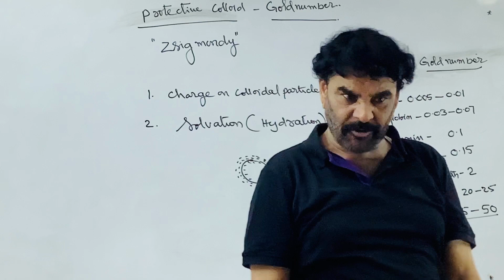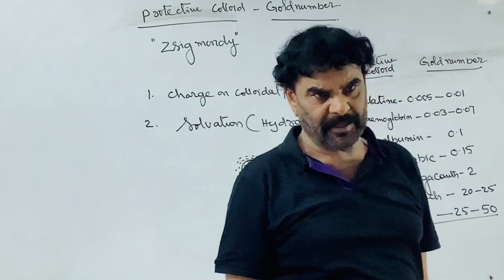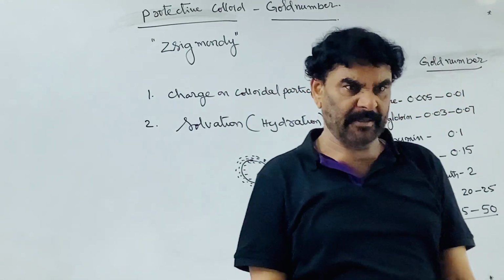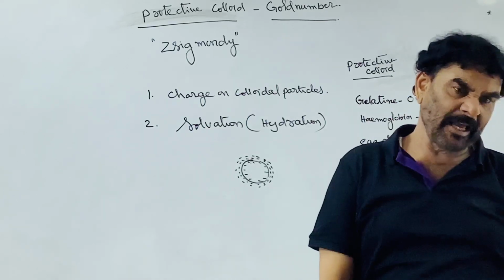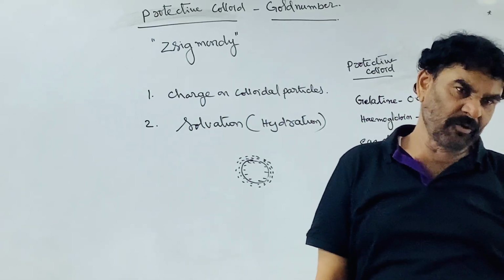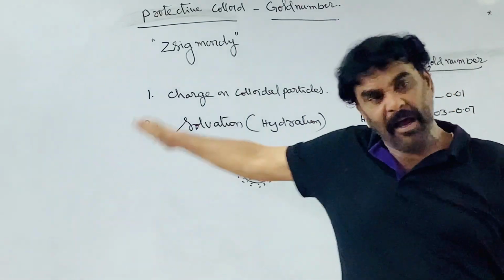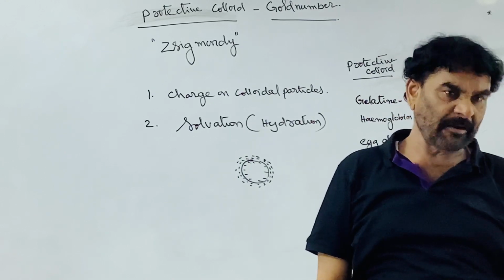You have to remove the water associated with the colloidal particle, which is preventing coagulation. The second thing is, you have to add a small amount of electrolyte to neutralize the charge present on the colloidal particle after the removal of the sheath, which was protecting the colloidal particles from coagulation.